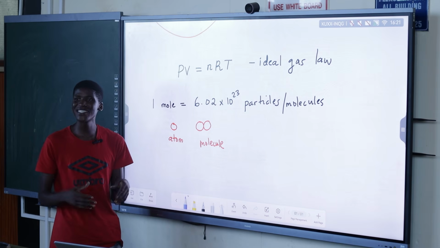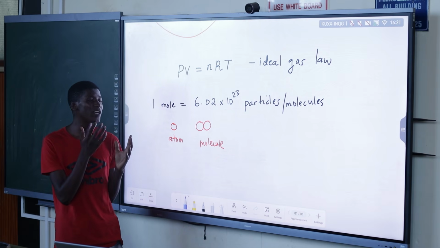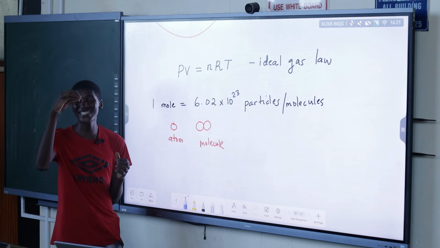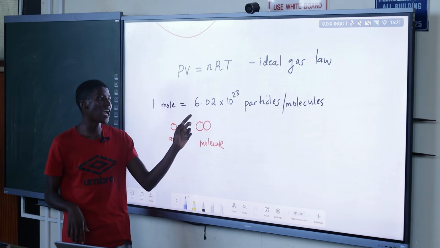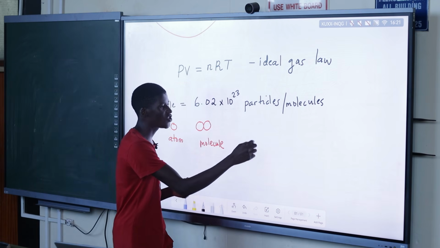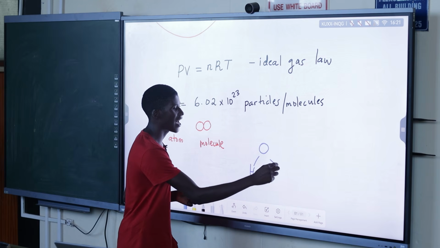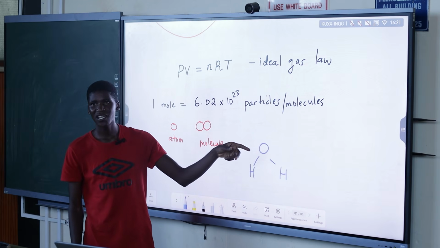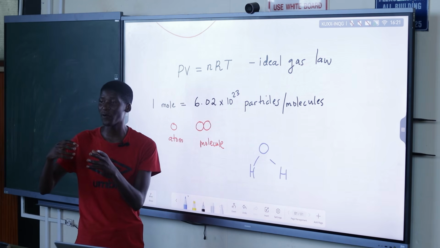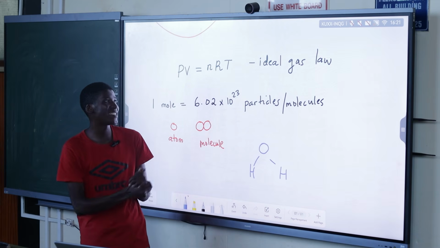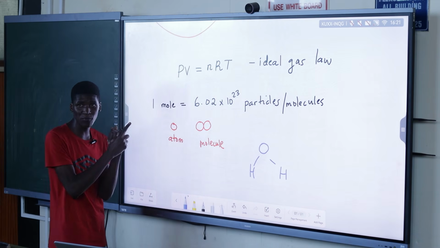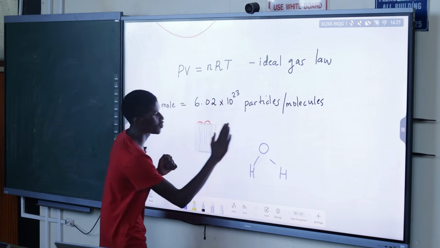For example, when I say water, we just see one liquid. But in a microscopic view, if you keep on zooming in, you're going to see water molecules like H2O, something like this. These are water molecules. So we know if we zoom in, we're going to see what? The molecules. But now we are focusing on the gas molecules, not the liquids or the solids.